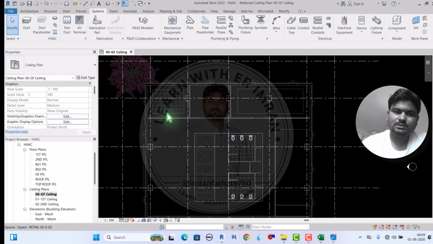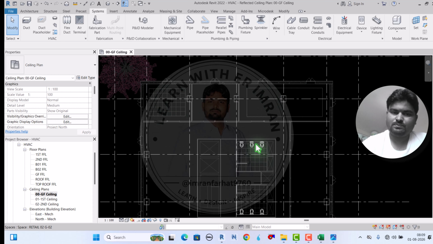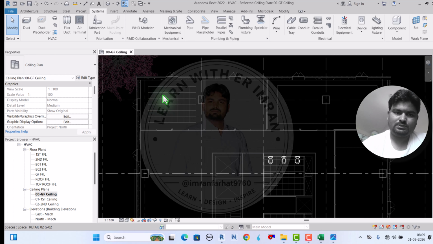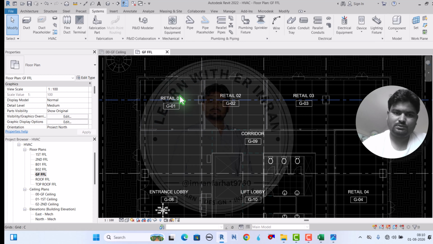So let's review together which type of system we are going to install here and which one is best for this space. After that we will propose to the clients and then we will finalize. This is the procedure. So first, here, this is the ceiling, this is the ground.